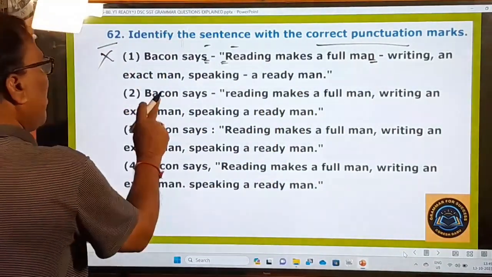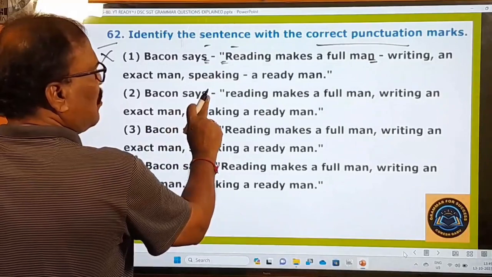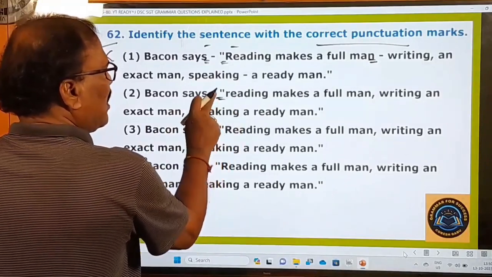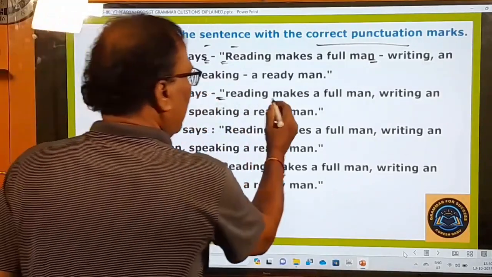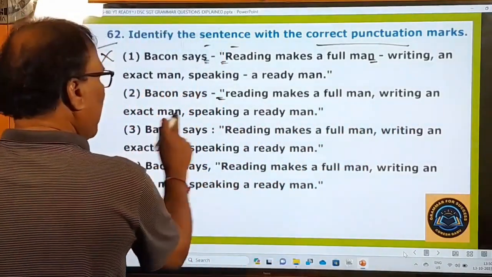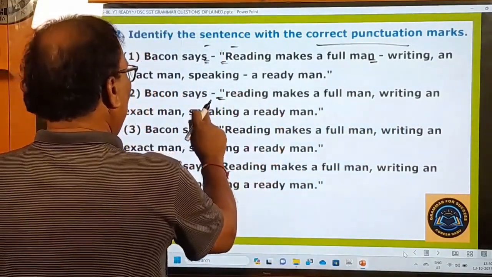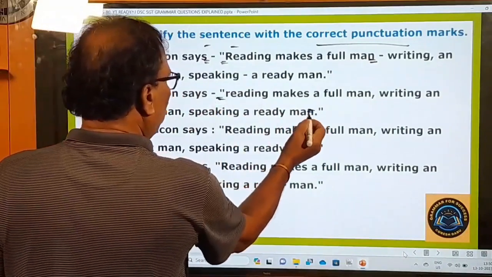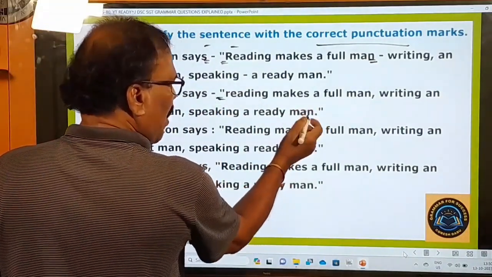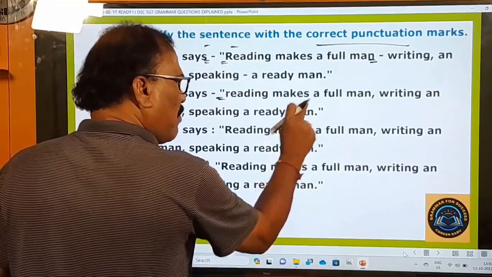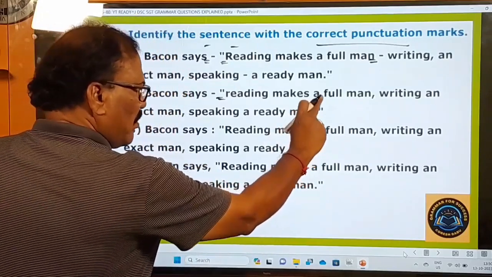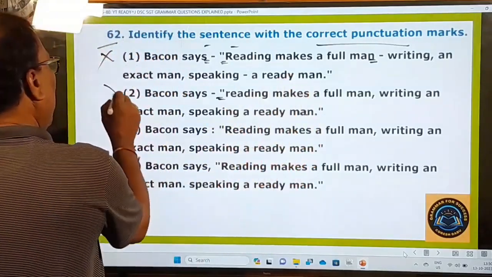And the second one, Bacon says, again hyphen is used here. Reading, a capital letter is not used here. That's why it's a mistake. Reading makes a full man. Writing, an exact man. Speaking, all others are right. But moreover here, after the quotation marks only, we have to use the full stop mark. But here, after the full stop mark, quotation marks are used. So this is also wrong.